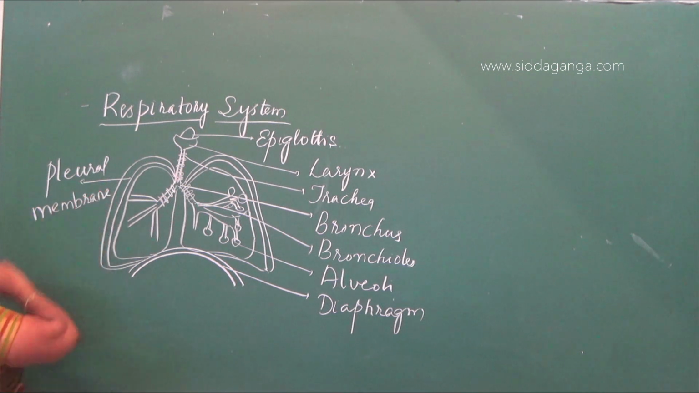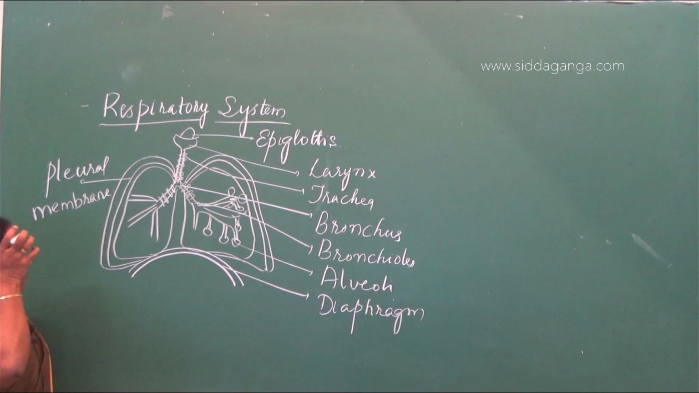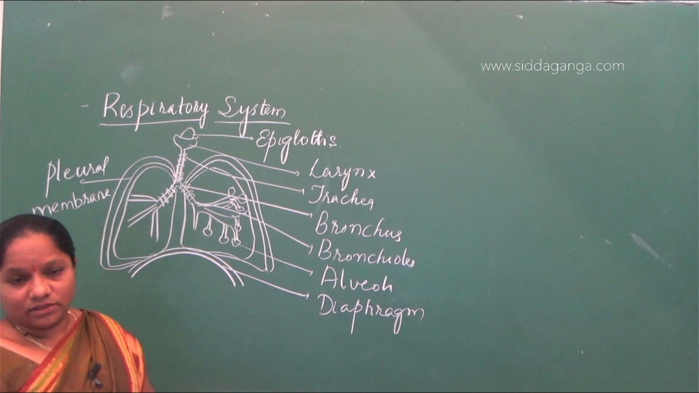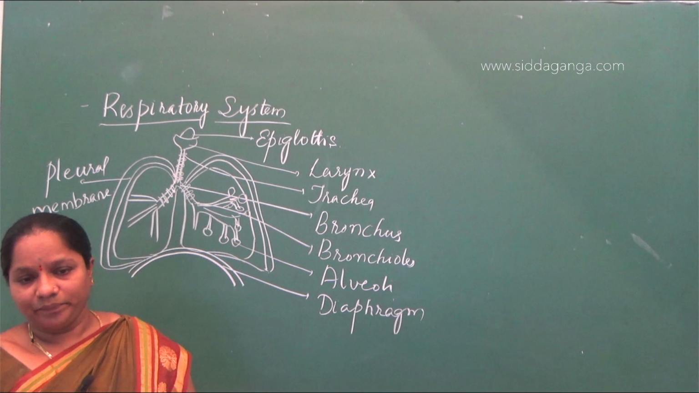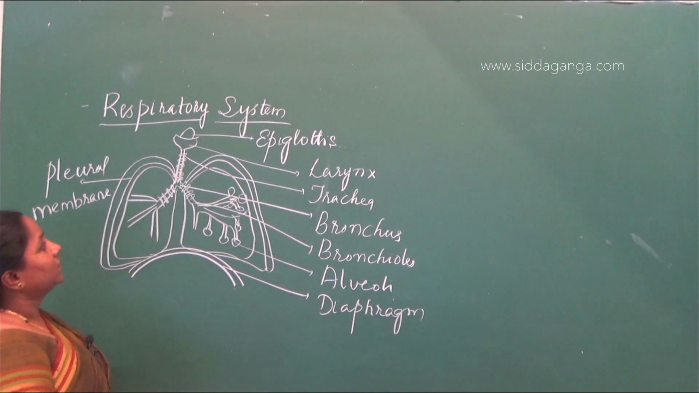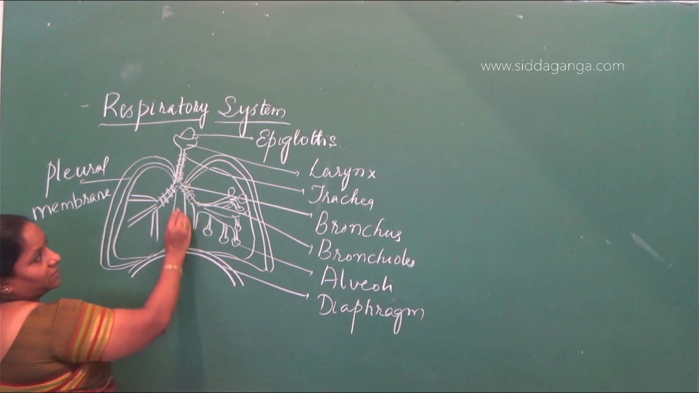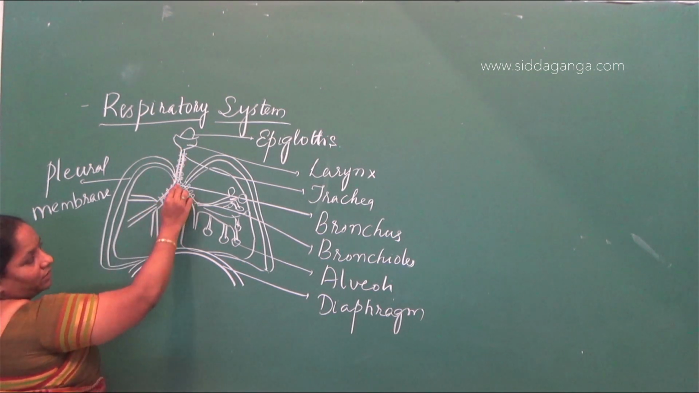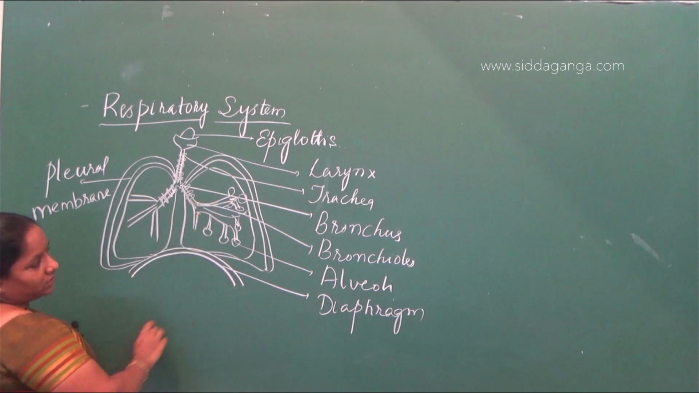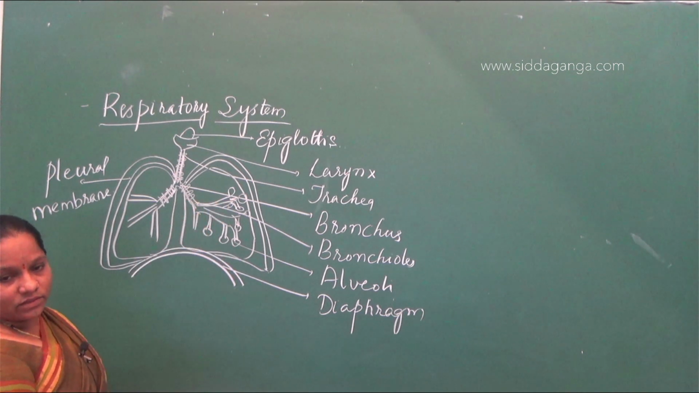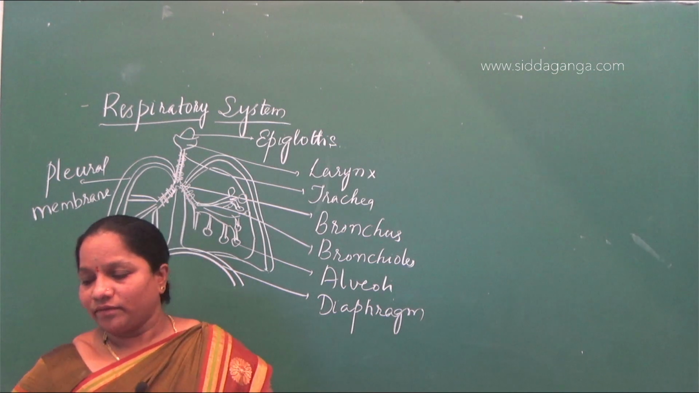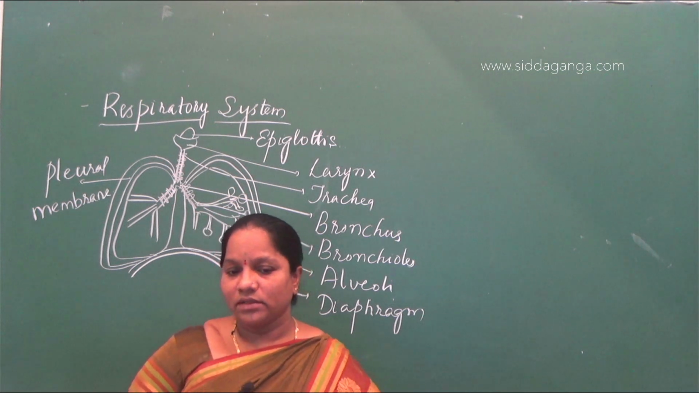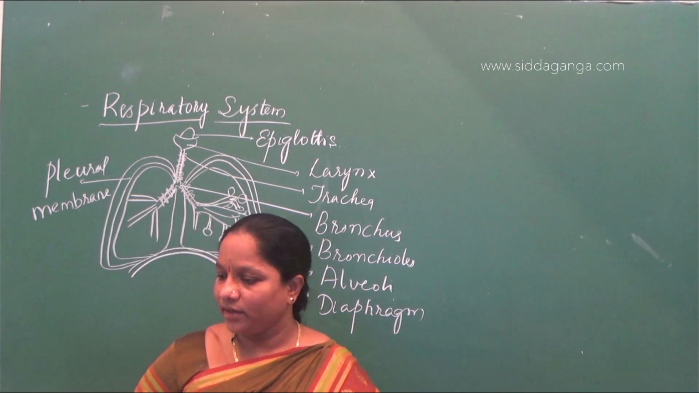Diagram-based questions are important, so you should know the correct diagram of the respiratory system. Here, the air enters the nasal cavity, then goes to the pharynx, then the larynx, then the trachea, then the bronchi, then it divides into bronchioles, then goes to the alveoli. So the first option, nasal cavity, pharynx, larynx, trachea, bronchi, bronchioles and alveoli, is the correct answer.